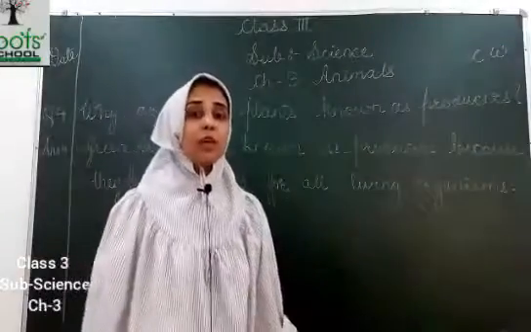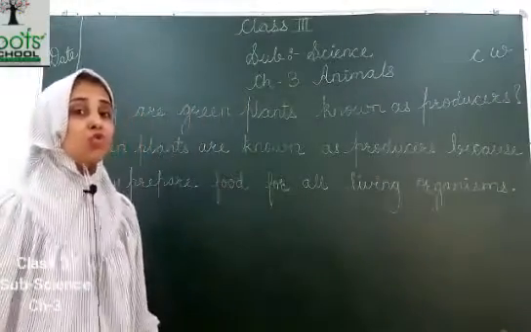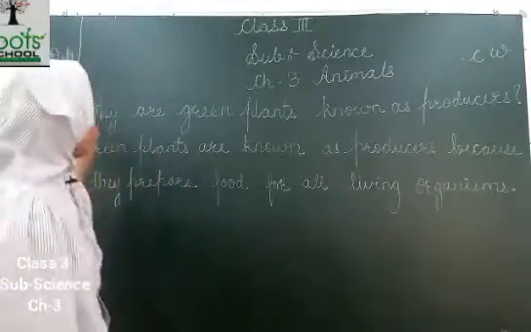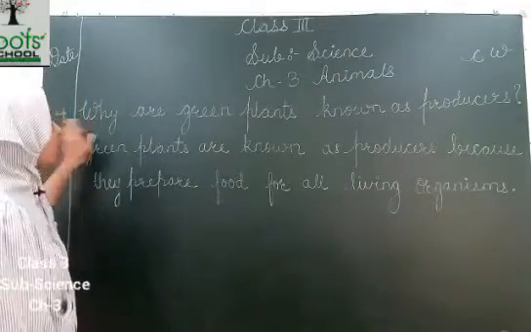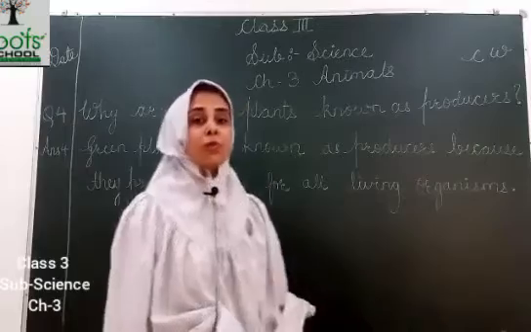Now we will do copy work. In your copy, after writing question number 3, you will leave one line. You will write today's date, class work and question number 4. Why are green plants known as producers?